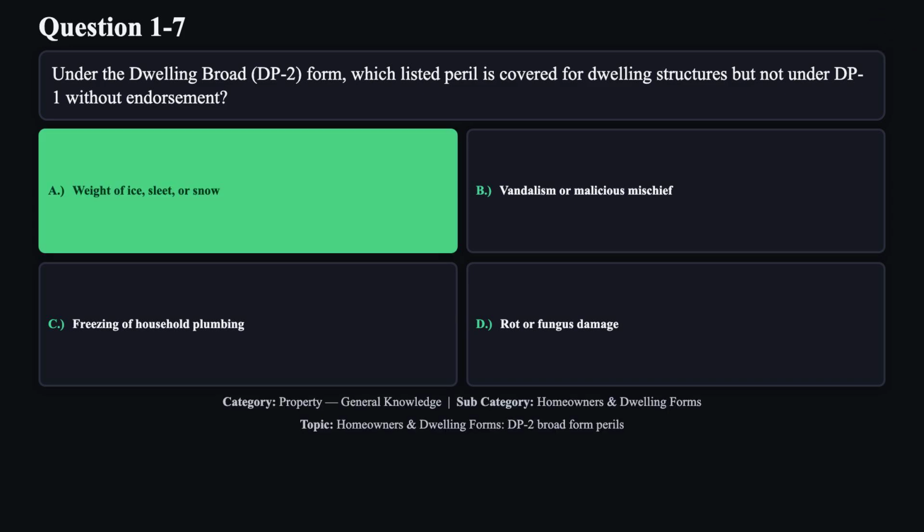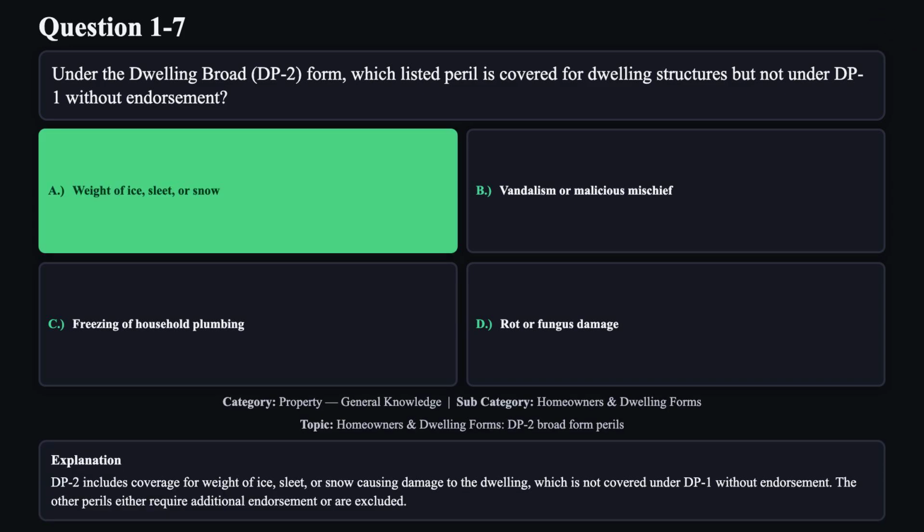The correct answer is A. DP2 includes coverage for weight of ice, sleet, or snow causing damage to the dwelling, which is not covered under DP1 without endorsement. The other perils either require additional endorsement or are excluded.